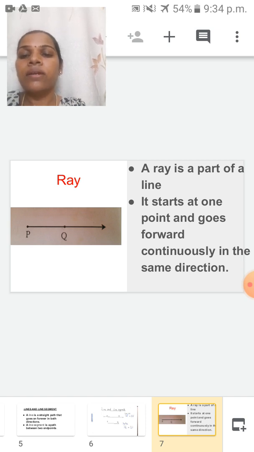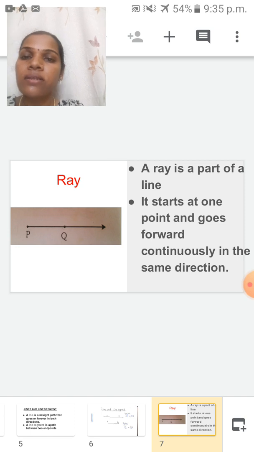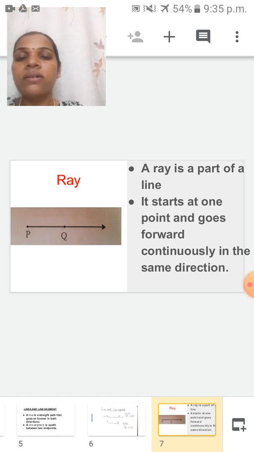See here, the ray, two sides are here. On one side, which one is there, endpoint or arrow mark? One side is endpoint, and another side is arrowhead. So that line which has one endpoint on one side and an arrow mark on the other side is called a ray.